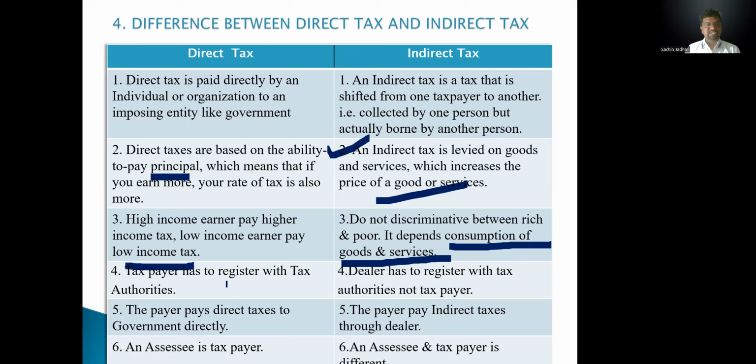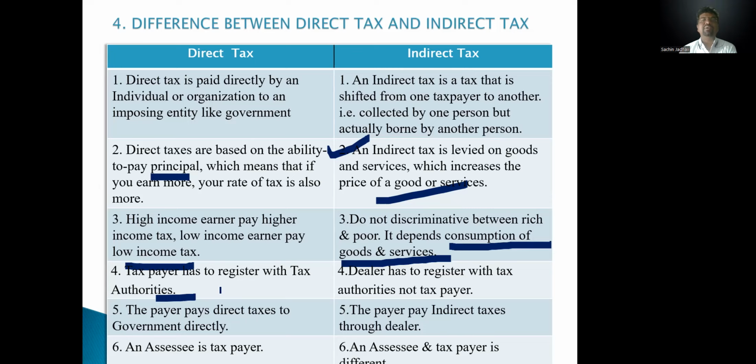A taxpayer has to register with the tax authorities. It means persons getting a PAN card, permanent account number. In indirect tax, the dealer has to register with the tax authorities, not the customer. So the government controls the dealer. Why does the government not collect taxes directly from the customer? Because there is no control on the customer, only on the supplier.